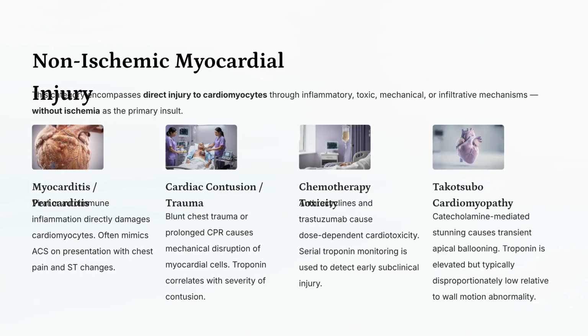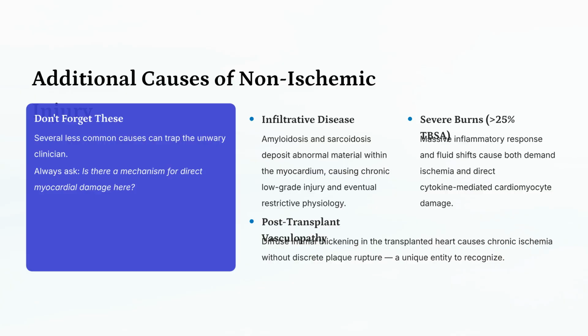Non-ischemic injury involves direct damage to cardiomyocytes. Examples include myocarditis and pericarditis, cardiac trauma, chemotherapy toxicity, and Takotsubo cardiomyopathy due to catecholamine stunning. Additional non-ischemic causes to consider are infiltrative diseases like amyloidosis, severe burns, and post-transplant vasculopathy. Always ask if there is a mechanism for direct myocardial damage.